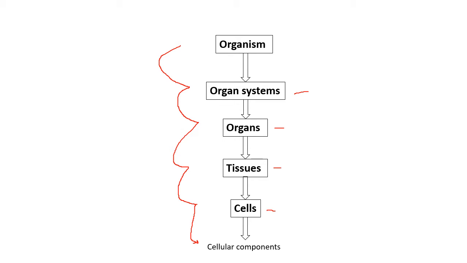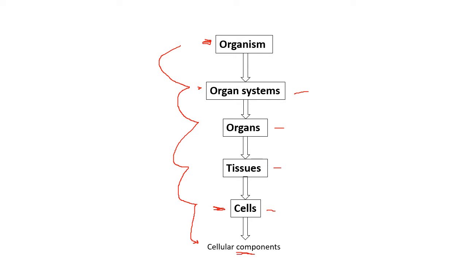Like I told you, if the organism is made up of one cell, unicellular, or made up of a group of millions of cells, the working processes, the metabolic processes, are the same for both. So organisms have organ systems, but ultimately it breaks down to the cell, and then we reach the cellular components.